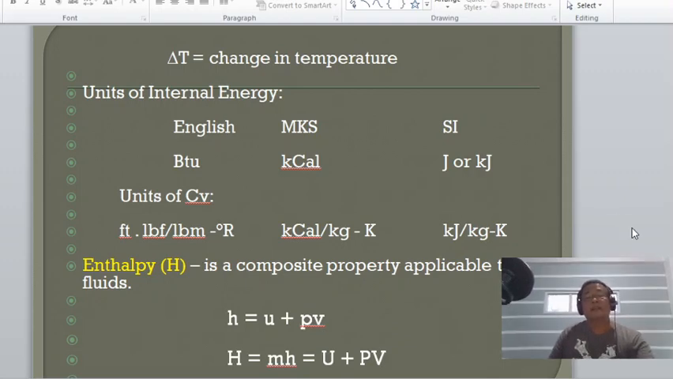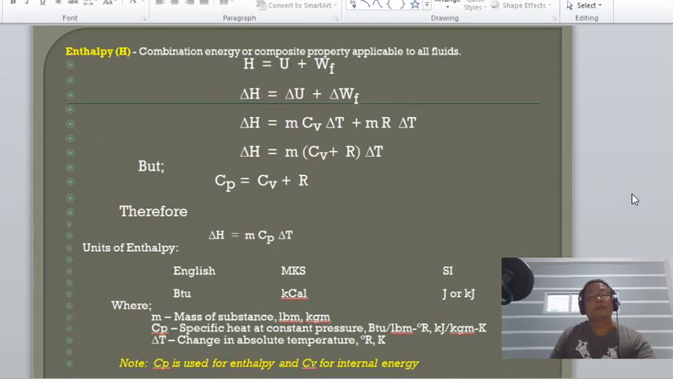So, another is the so-called enthalpy. Enthalpy is a composite property applicable to fluids, wherein the enthalpy is the sum of the internal energy plus work, where work can also be defined as the pressure multiplied by a volume. So again, enthalpy is equal to U plus flow work.